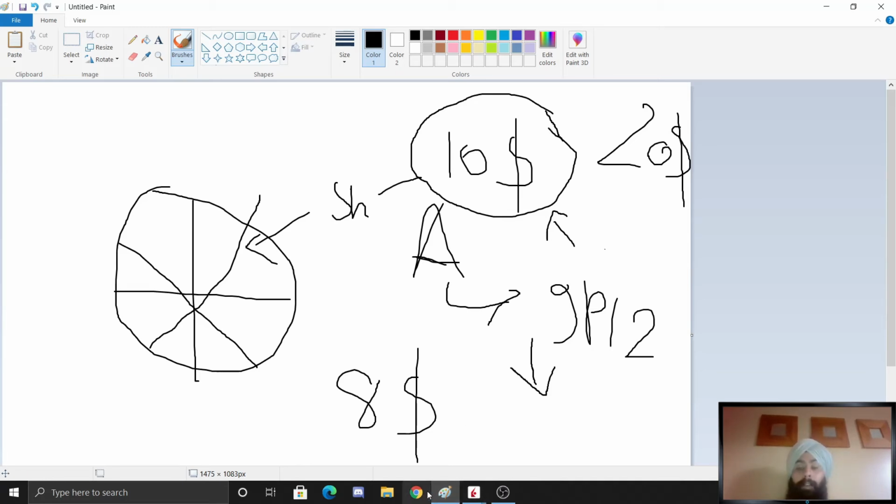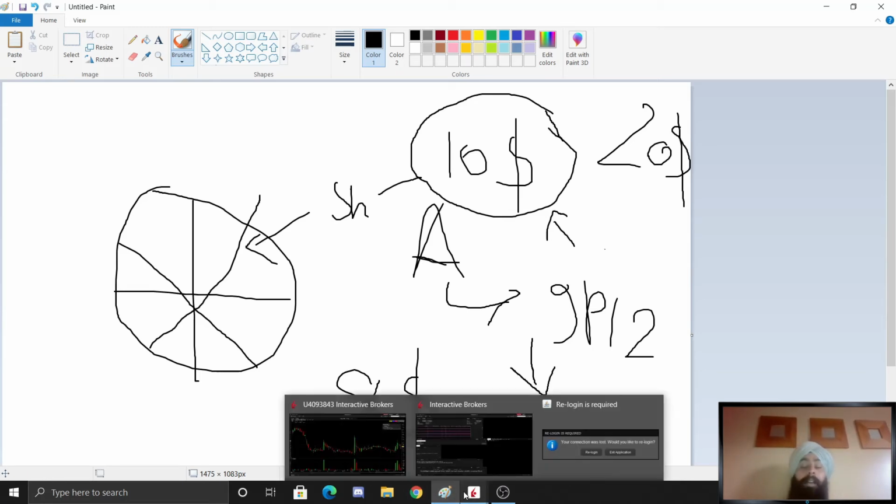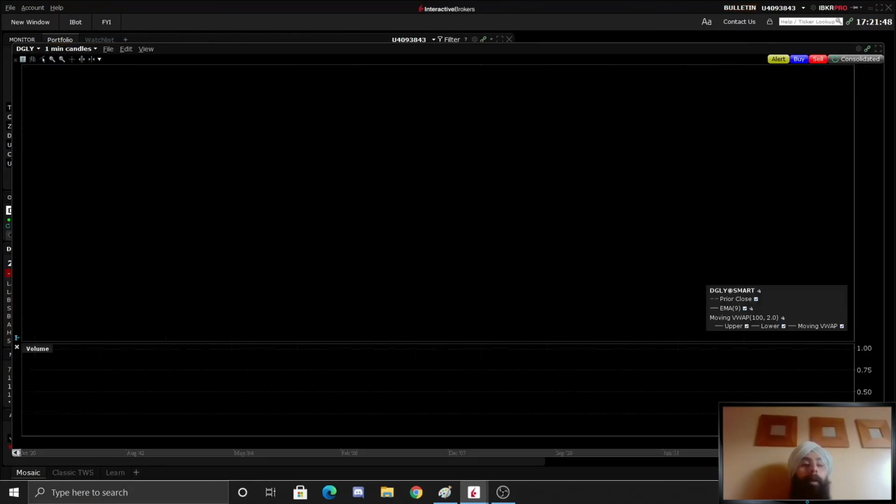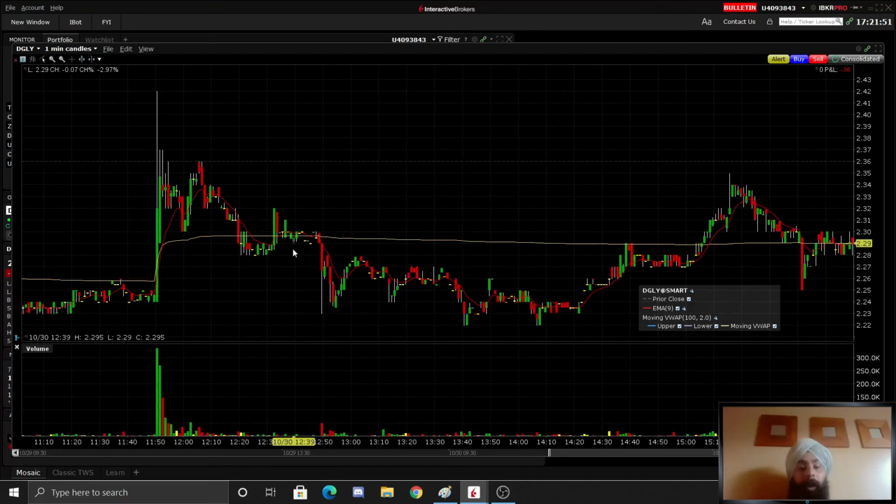Now I want to show you how a 1 minute chart looks. This is a 3-month daily candle. Don't worry, I'm going to explain this in the chart chapter, which is the next one, but I just want to show you in this case what a stock market looks like. Let's say this is a daily 1 minute candle. This is how a 1 minute candle looks, and this is how the stock price varies.